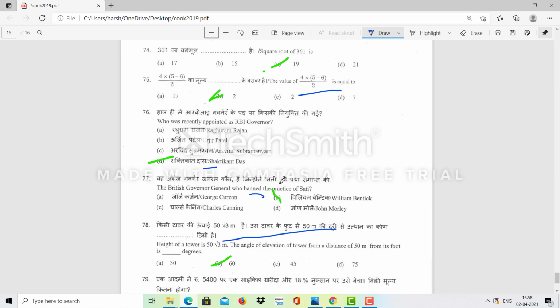In this question, the tower height is 50√3 and the distance between the tower and the point is 50 meter. So this is a 90-degree triangle, and we'll get the answer by Pythagoras theorem. If we do it by tan 30, we'll get 60 degree.